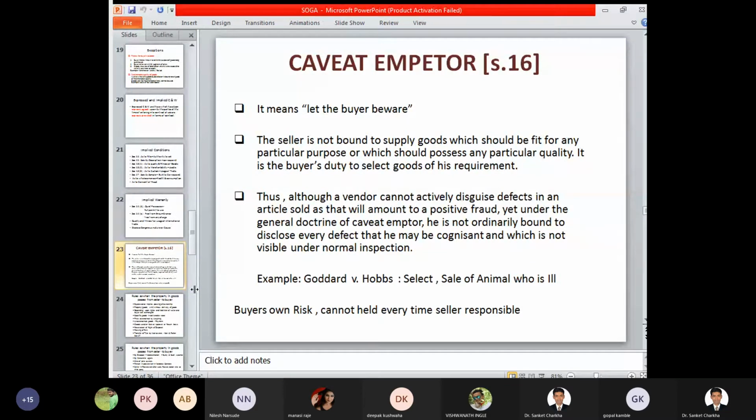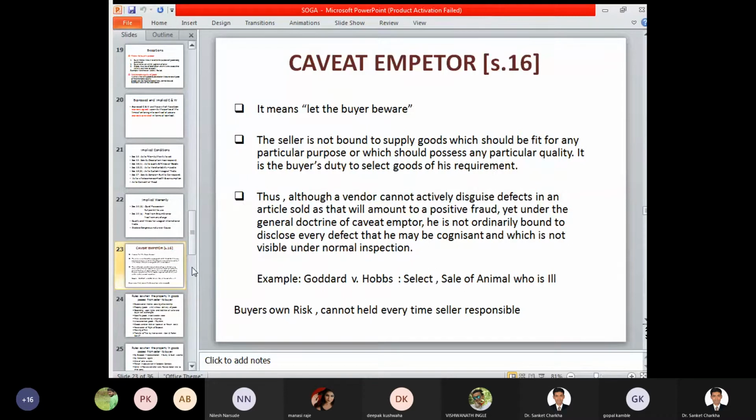So ultimately, we cannot treat a seller as a person engaged in fraudulent or cheating activity, or as causing a misconception at this level. The buyer must rely that the seller is giving a product which is fit for his consumption, and the seller must rely that the buyer knows all the products and commodities, and has understood what he is purchasing and for what purpose he is buying those goods and services.